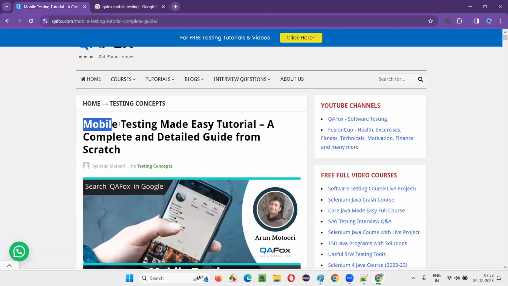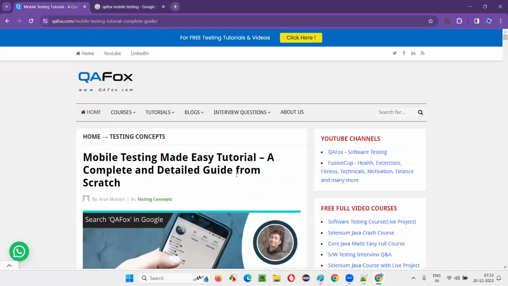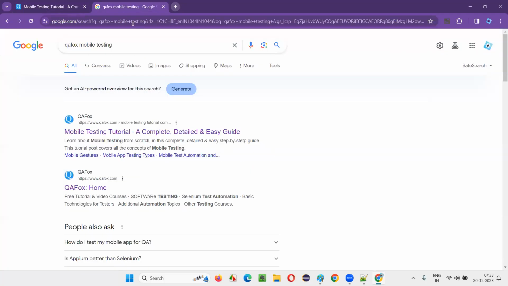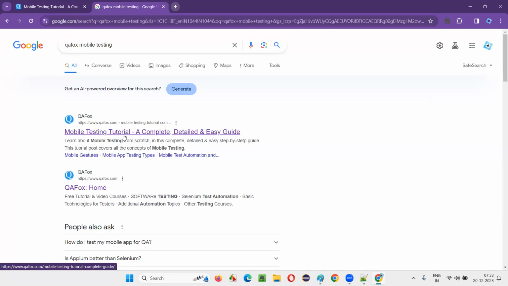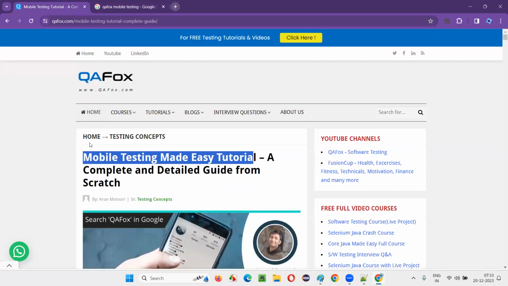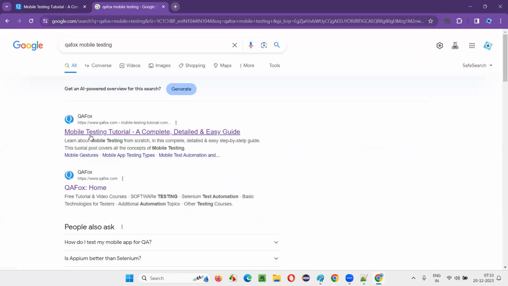First of all, you got the heading. Where is that heading? Is this heading matching? Mobile testing tutorial, a complete detailed easy guide is coming. It's different, right? Here, mobile testing made easy tutorial is there. Here you are getting mobile testing tutorial. Is it the same or different? Does this heading match this heading or not? Different.